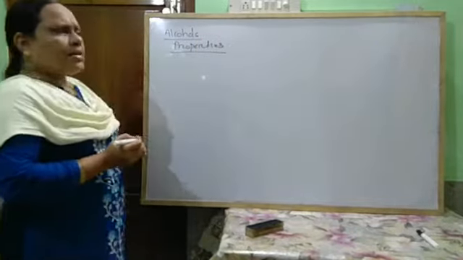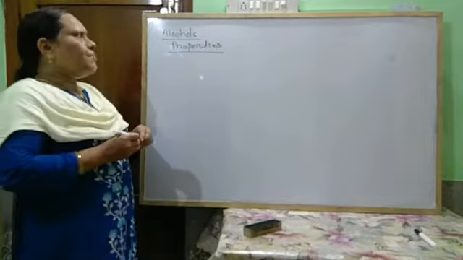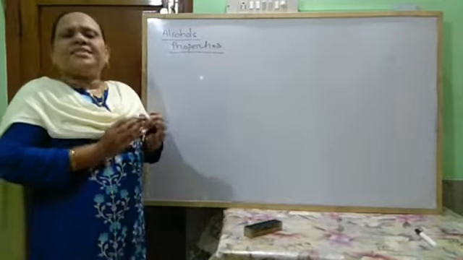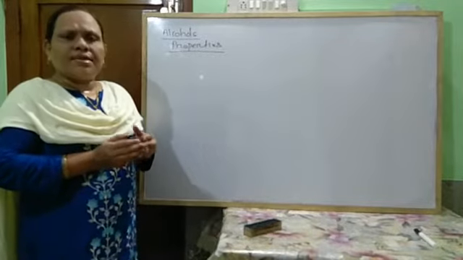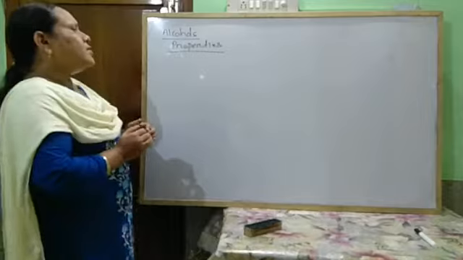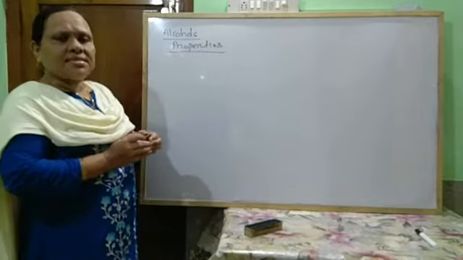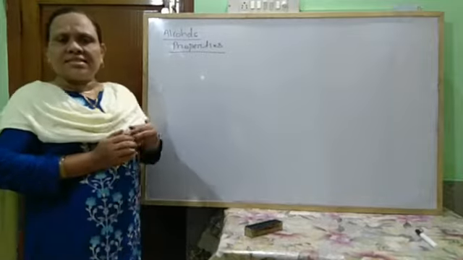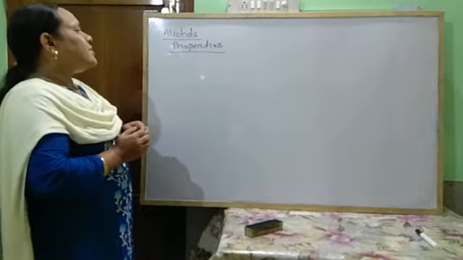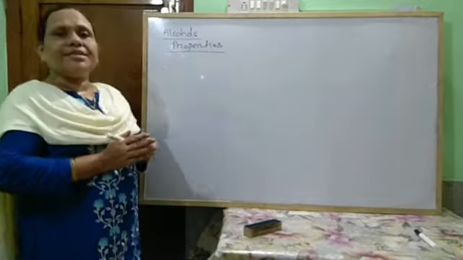Okay, so the general properties of alcohols. First, the physical properties. These alcohols are generally soluble in water as they form hydrogen bonds with water. They generally exist in the liquid state, but very higher members exist in the solid state. Most alcohols exist in the liquid state.